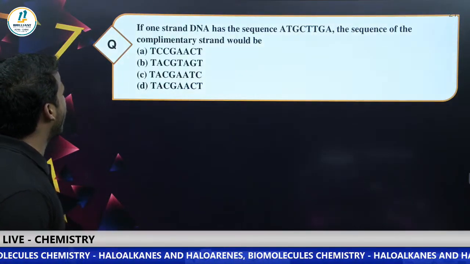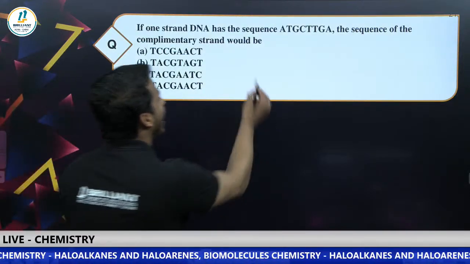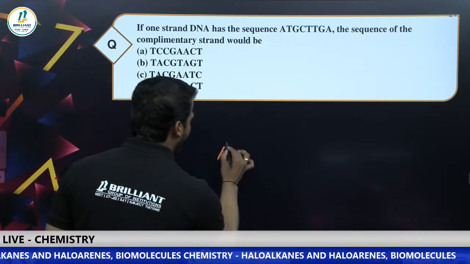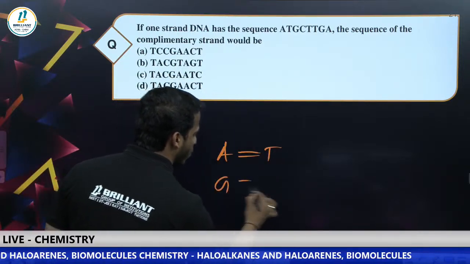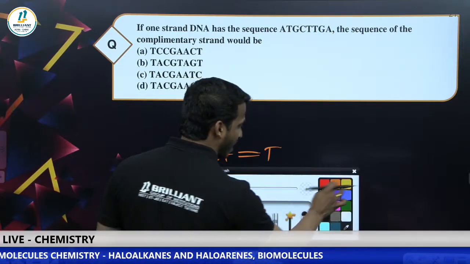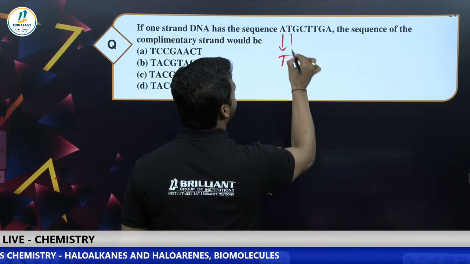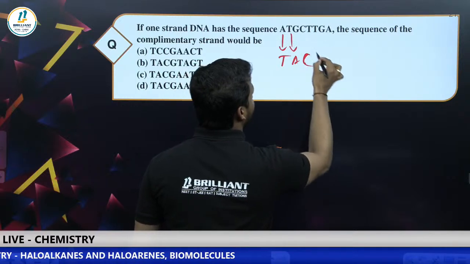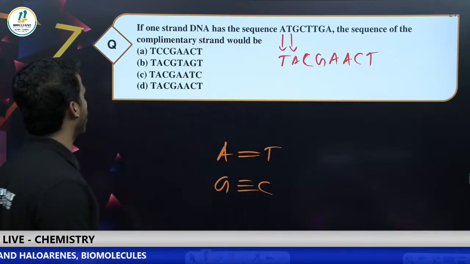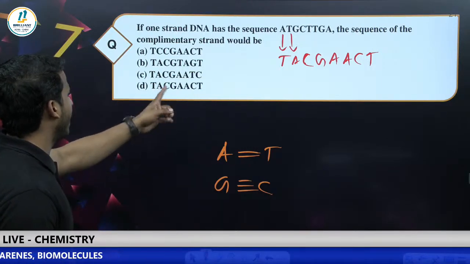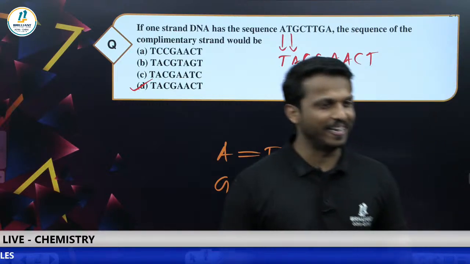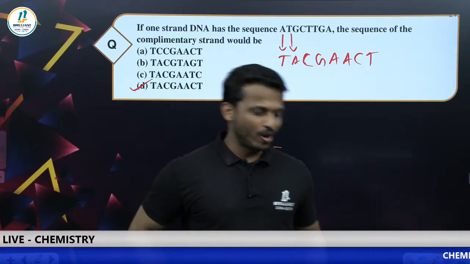It is for you. If one strand of DNA has the sequence ATGCTTGA, what is the complementary strand? You know that adenine is bonded to thymine, and guanine is bonded to cytosine. Adenine means thymine, T means A, G means C, C means G. So T, A, C, G, A, A, C, T. Let me show. Yes, option D is the correct answer. Very good, dear all. Very good.